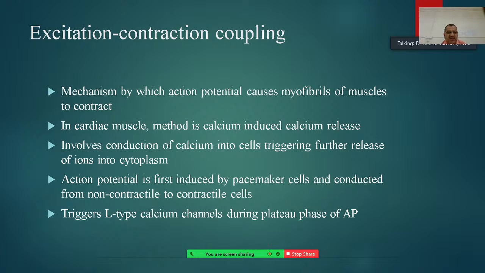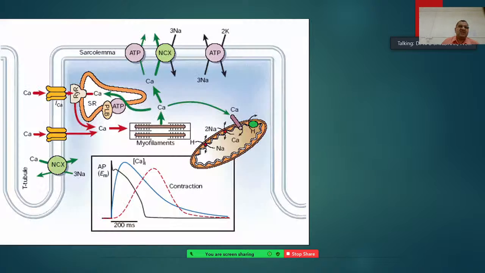The action potential is first induced by the pacemaker cells and conducted from the non-contractile to the contractile systems. It triggers L-type channels during the plateau of the action potential. So this is the system actually.